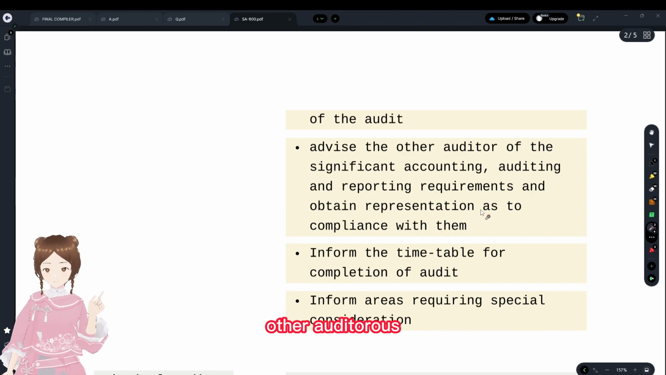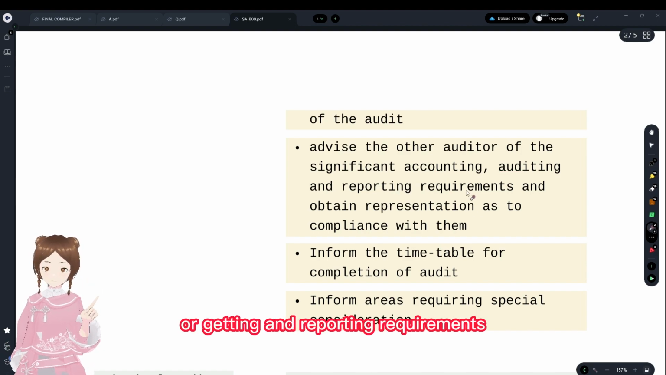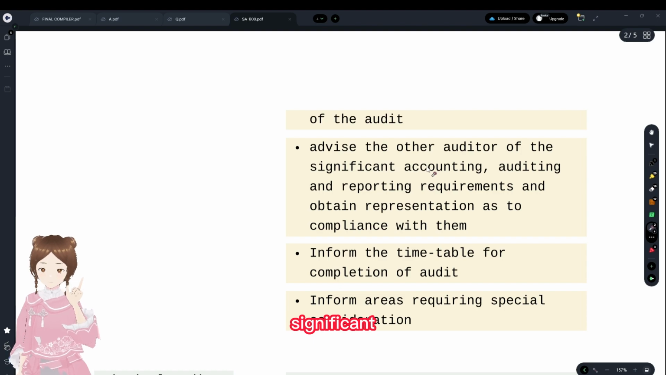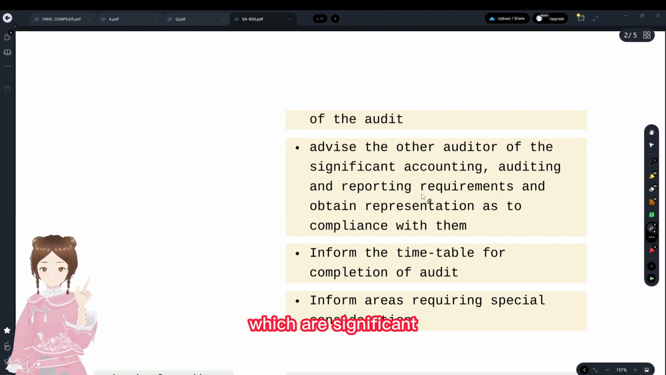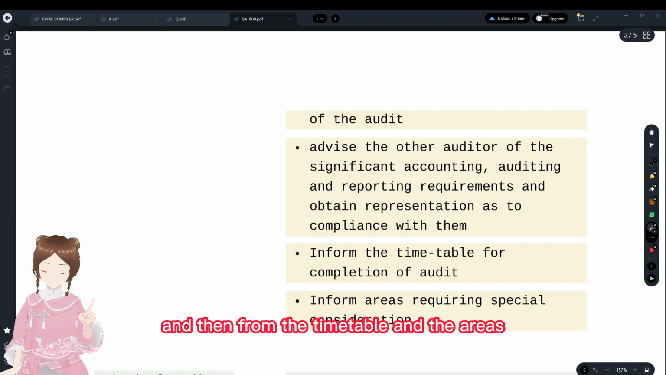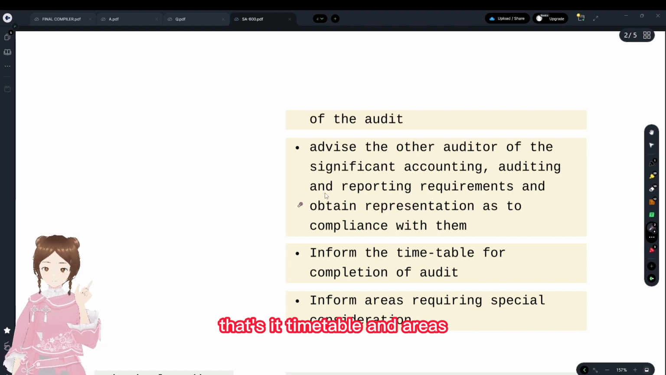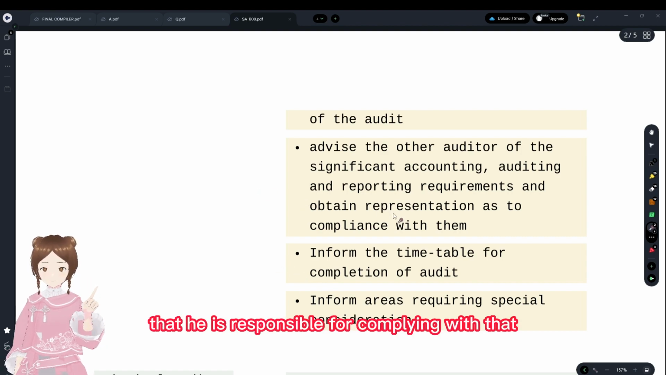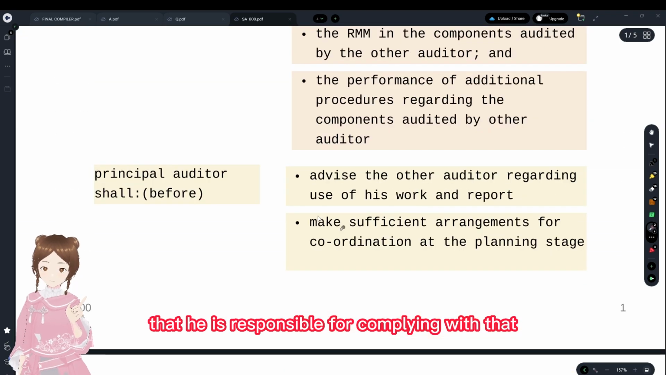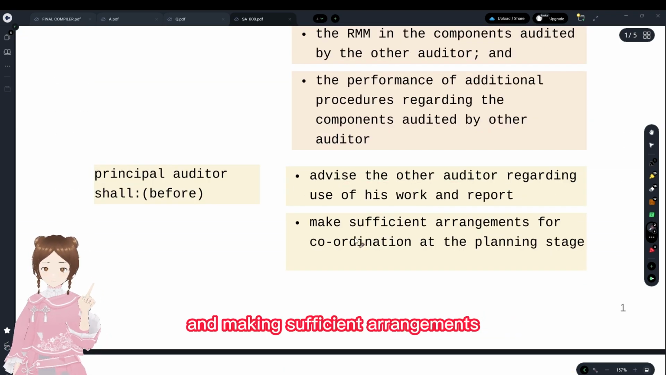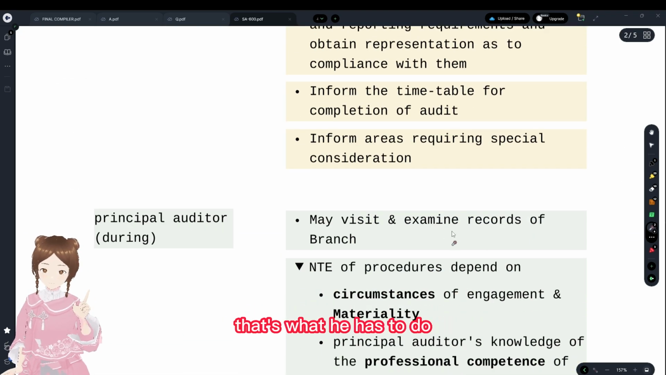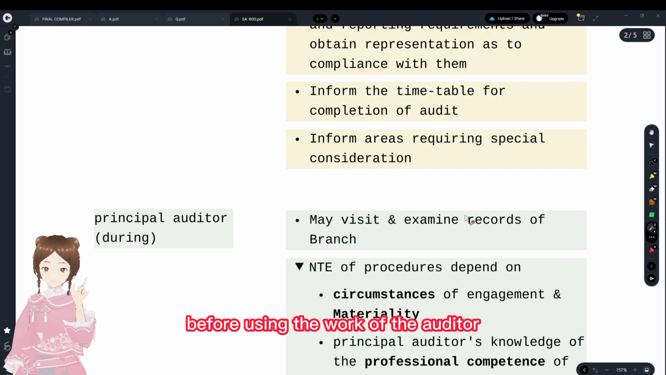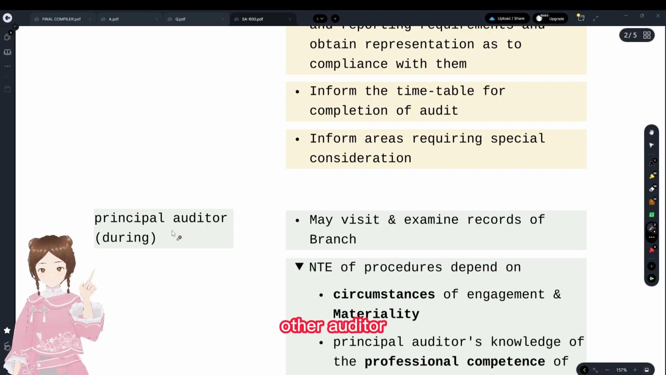The other auditors will be complying with the significant accounting, auditing, and reporting requirements, and we inform the timetable and the areas. That's it, timetable and areas. And here we take a written representation that he's responsible for complying with that, and communicating that we use that work and making sufficient arrangements. That's what he has to do before using the work of the other auditor.